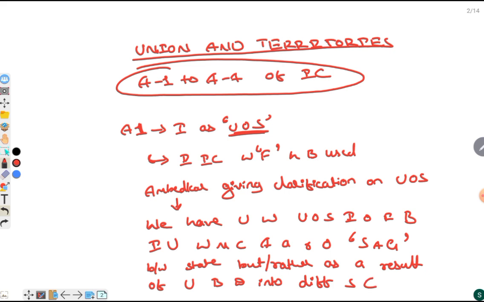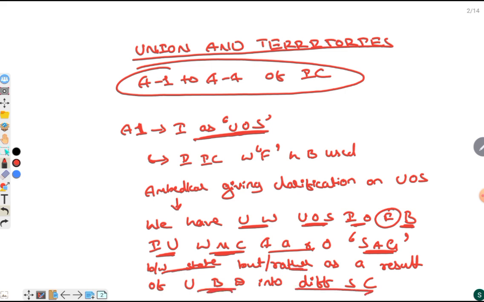Article 1 says India is a Union of States, and for this Ambedkar gave the clarification that we have used the word Union of States instead of federation because the Indian Union was not created as a result of signing an agreement between states, rather as a result of the union being divided into different state components.